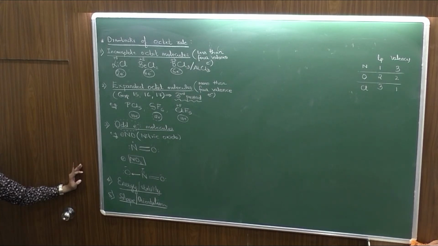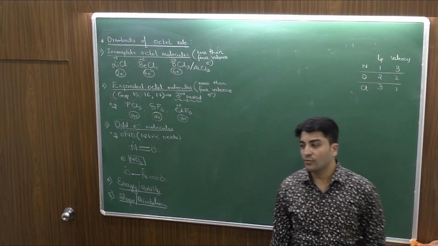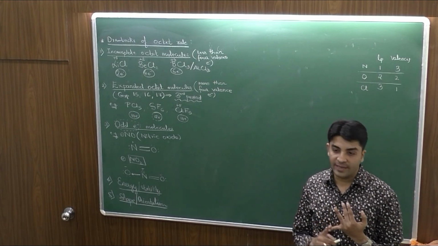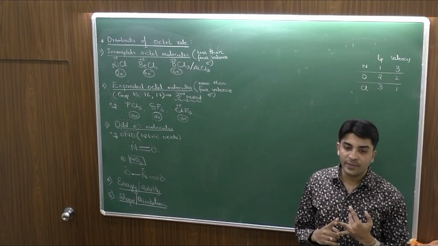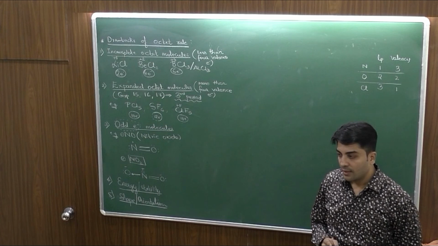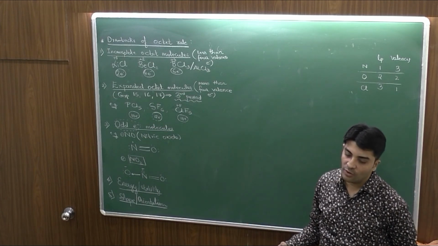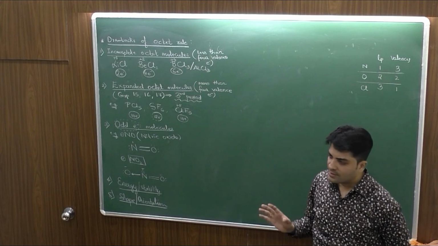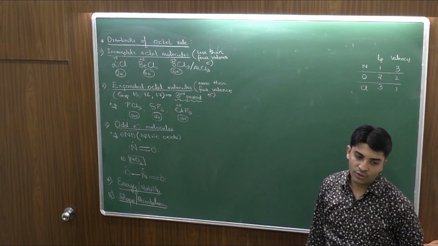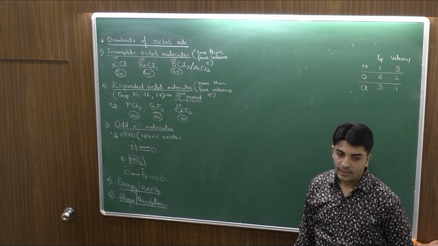Clear? Okay, so with the drawbacks of the octet rule, there were new theories which came up, and the theories which we are going to discuss in the later part are valence bond theory, VSEPR theory, MOT theory. अब ये क्या है ये सब आगे देखेंगे. But octet rule was the first part in explaining the stability of many compounds, but still there were many compounds जिसका stability was not explained by octet rule, due to which there was requirement of other theories. Clear?